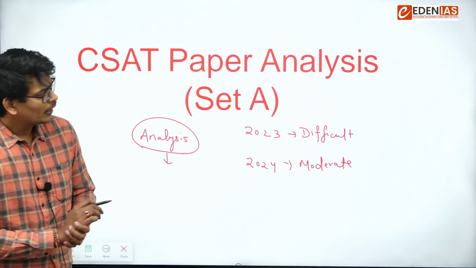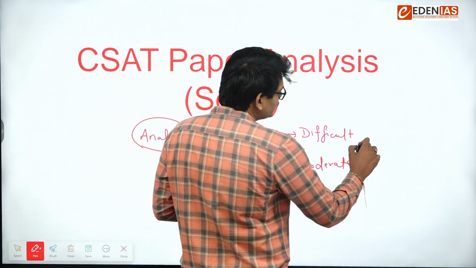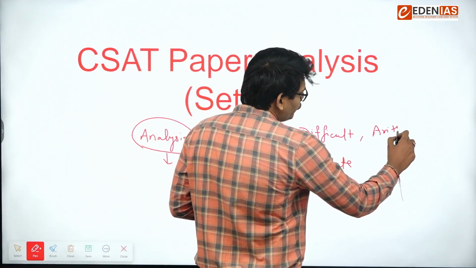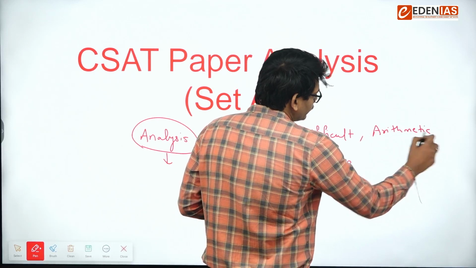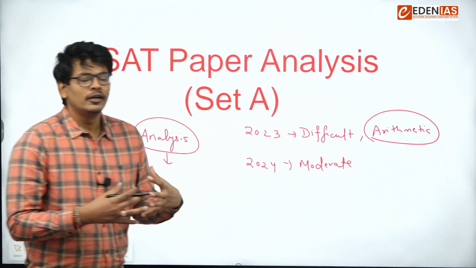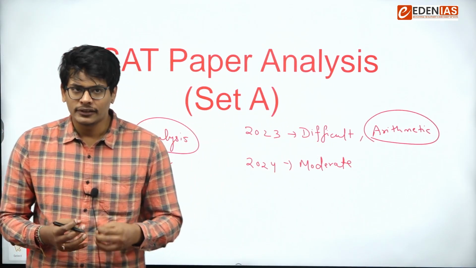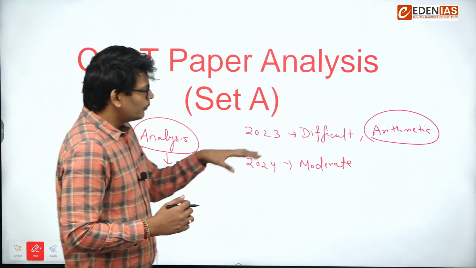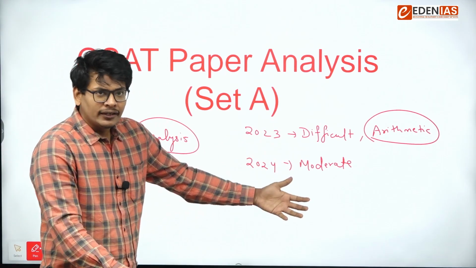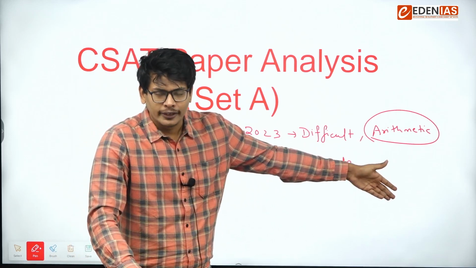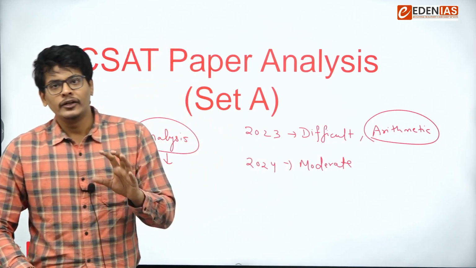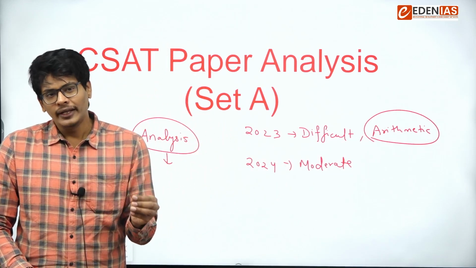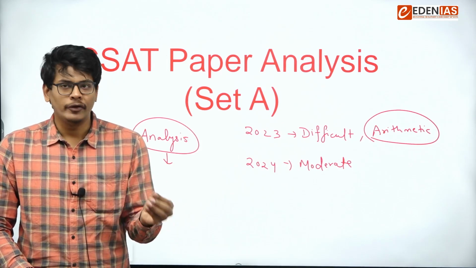number system. Apart from that, last year there were only a few questions on arithmetic. Arithmetic involves time and work, percentage, ratio, proportion, partnership, etc. But this time CSAT asked a lot of questions on arithmetic, and you know that in quantitative aptitude, arithmetic is pretty easy as compared to number system.